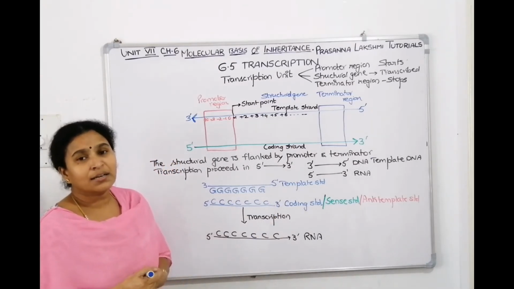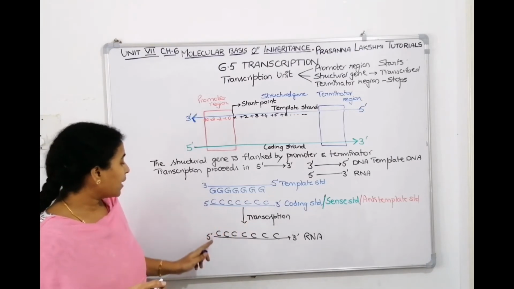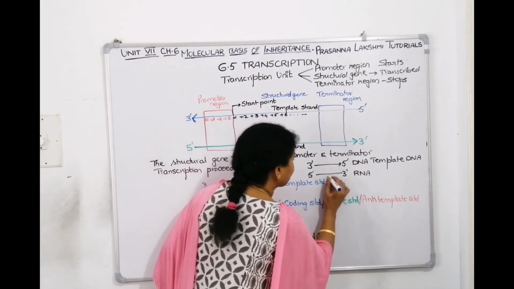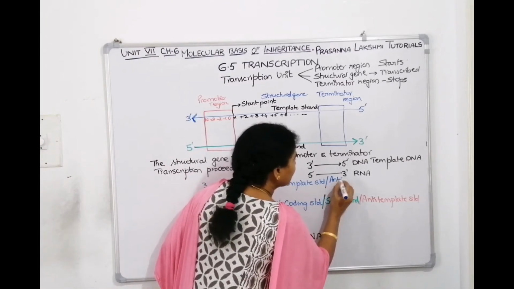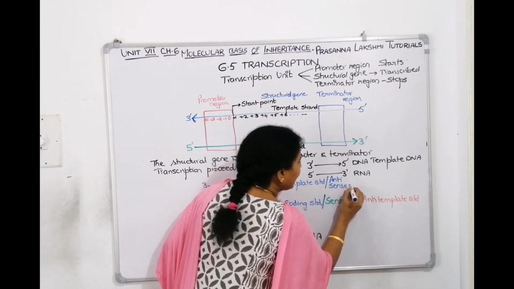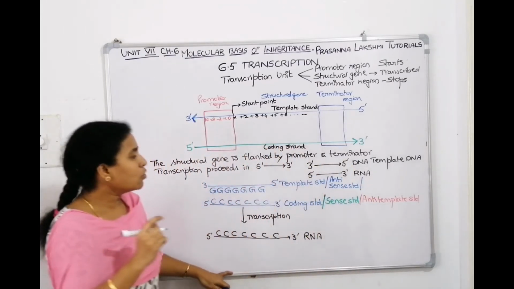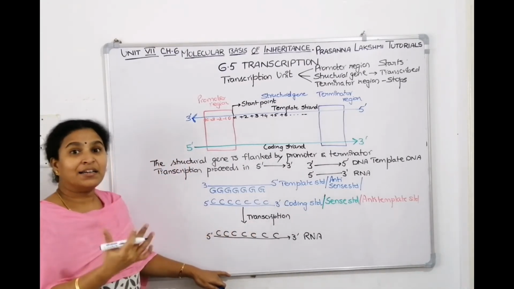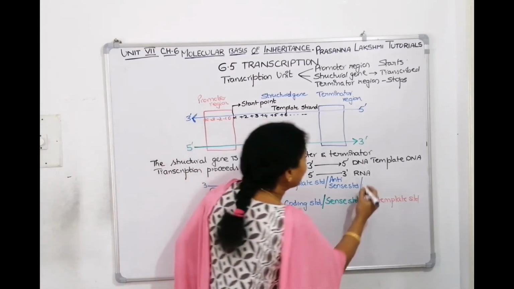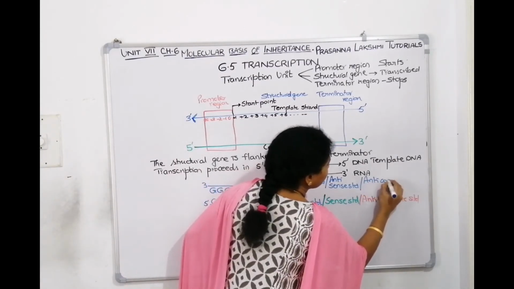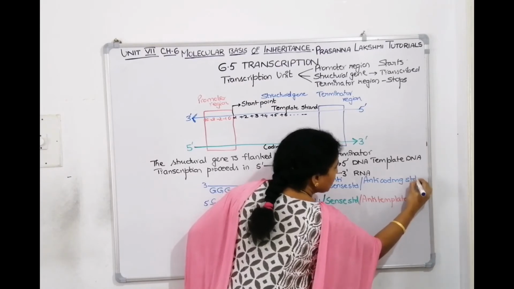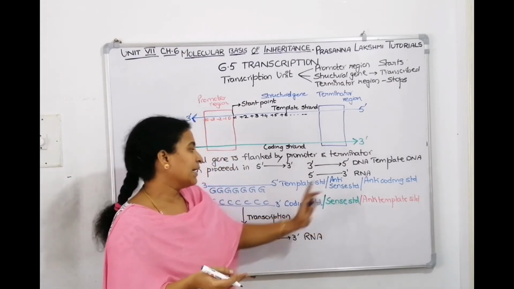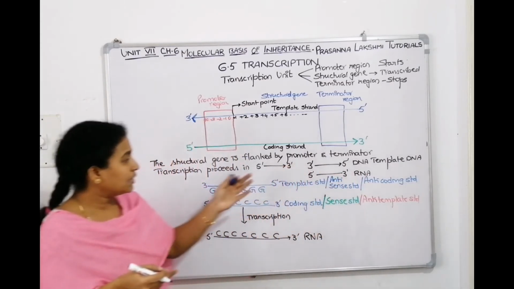Now, in the same manner, we can give names for the template strand. It has the opposite sense. It's not 5 to 3, it is 3 to 5. So, can I call it an anti-sense strand? Opposite sense it is? Yes. So, we can also call the template strand the anti-sense strand. We can also call it the anti-coding strand. It's not the code, it is the opposite code. We are just keeping opposites. Template, anti-template. Then sense, anti-sense. Coding, anti-coding strand. So, these are the names.